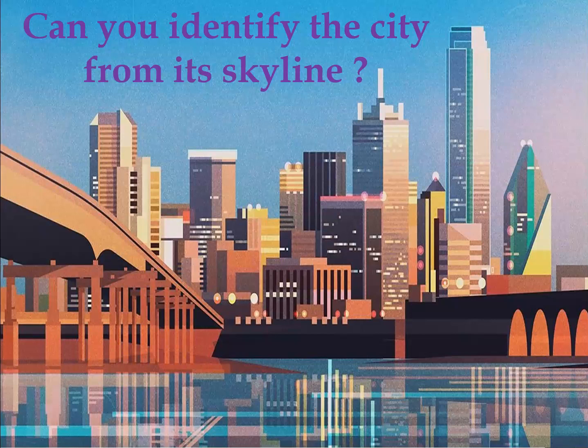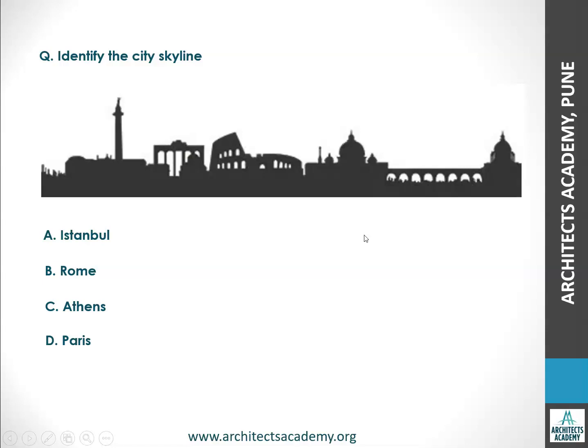One of the very important questions which is asked in the NATA exam is to identify the city from its skyline. So let's see the first example. The question type will be that they are going to display the skyline of some famous city in the world, and they are going to ask you to identify that city from the skyline. So in the first example, the answer is Rome.